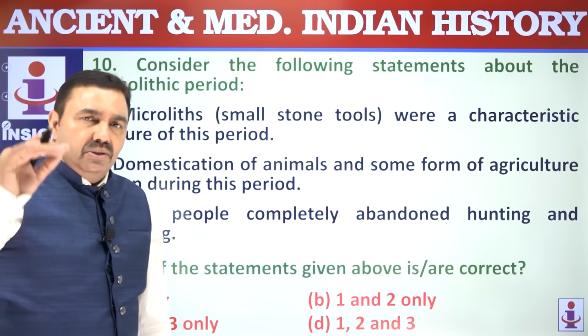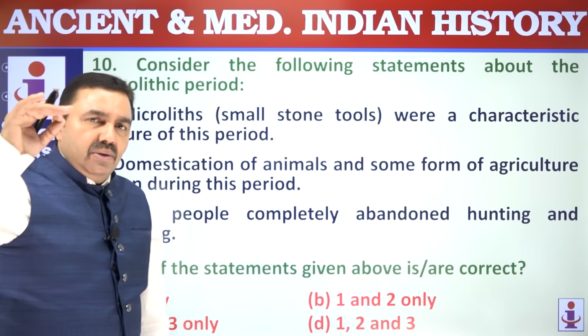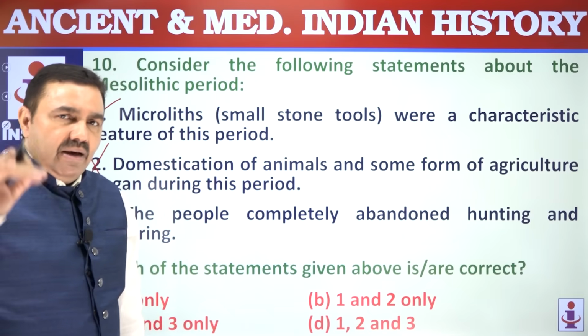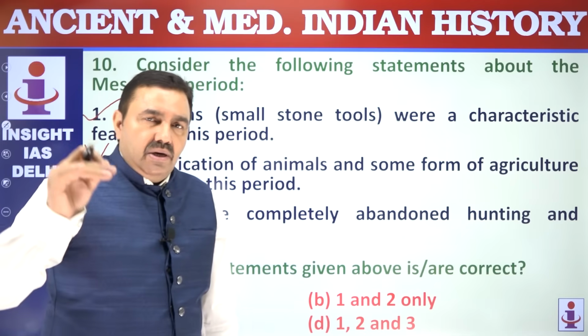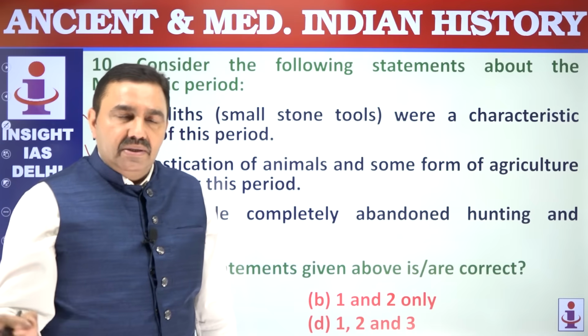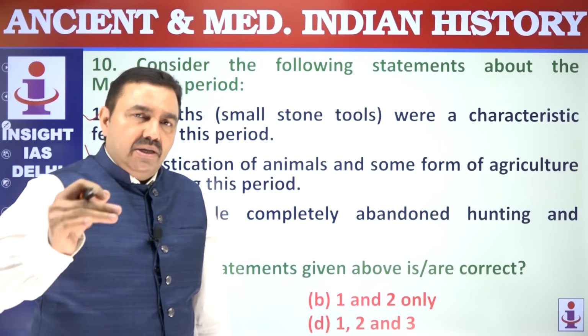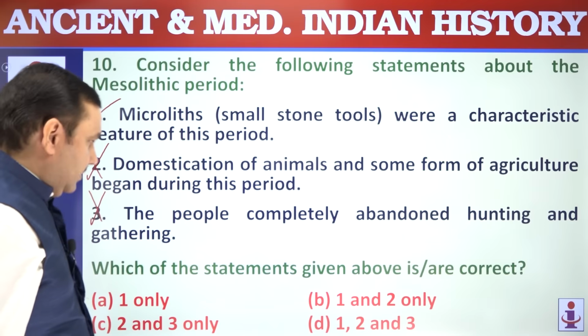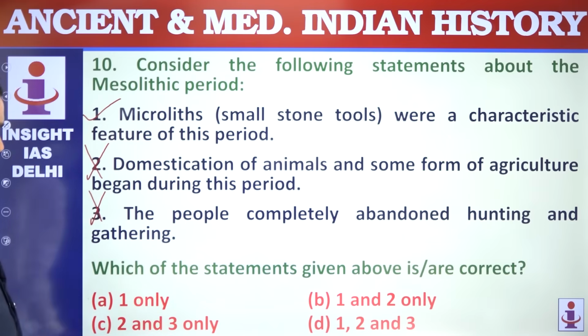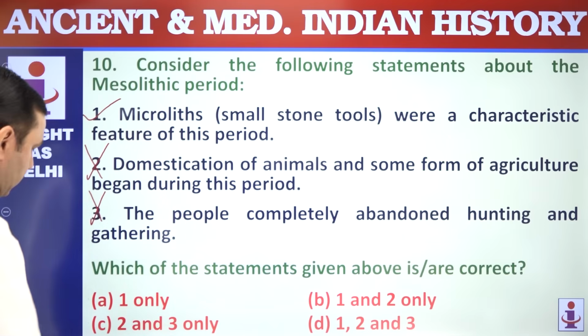Your habits do not die. So in this young age, when you develop habits, always be careful. Right habits are difficult to acquire but easy to live with. Bad habits are easy to acquire but difficult to live with. So ensure that you are always on the path of righteousness. Which of the statements given above are correct? Only one.